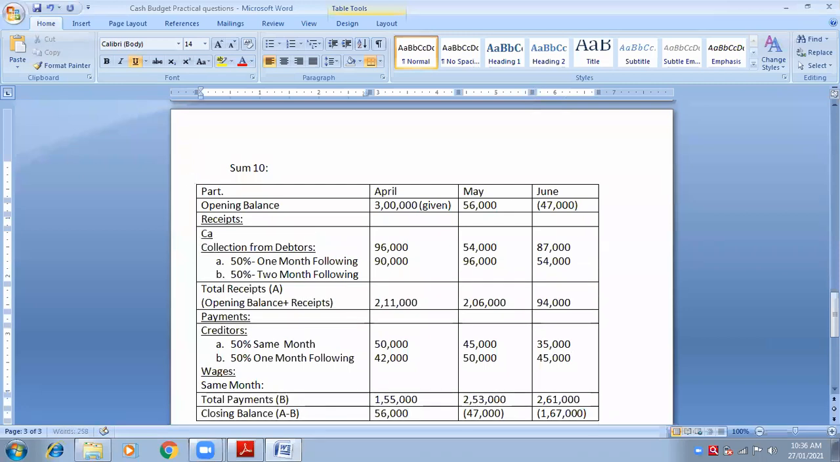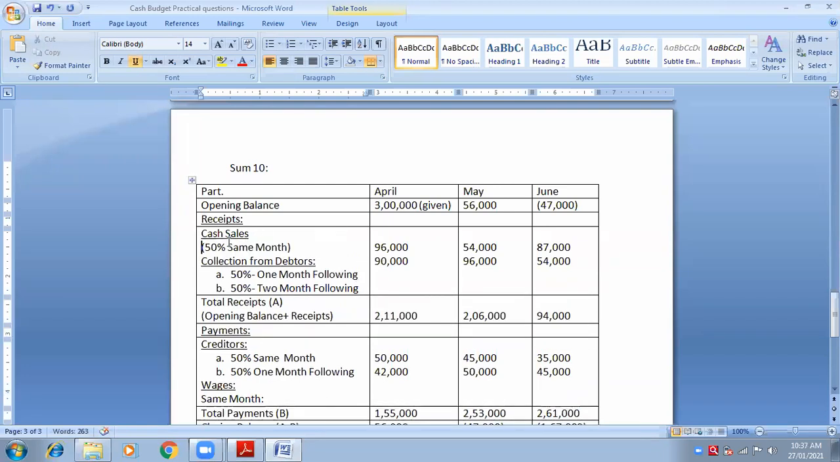So I will write here cash sales. In the bracket I will write same month. Always remember, cash sales means same month, the way we did for cash purchases. Okay, 50%. So you will write here in the bracket, or if you don't want to write in the bracket, you can come down to the next line and write this way: cash sales 50% same month.